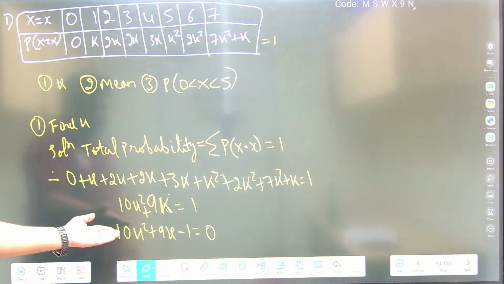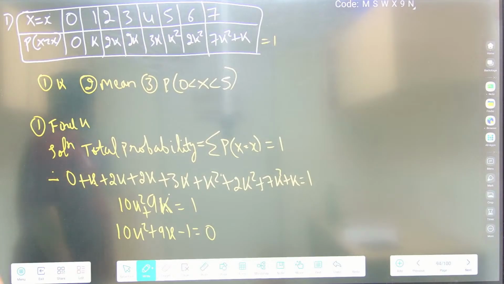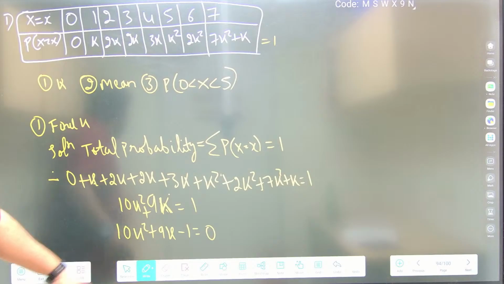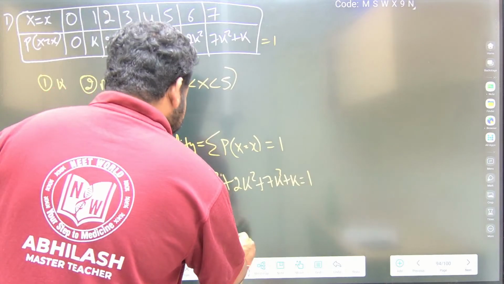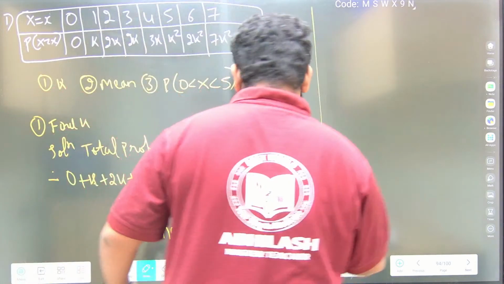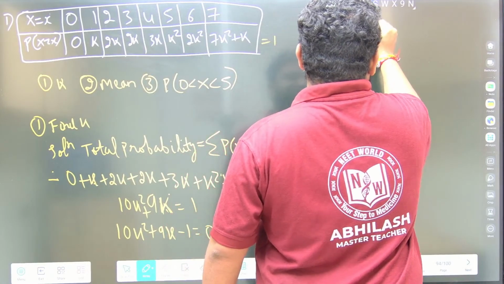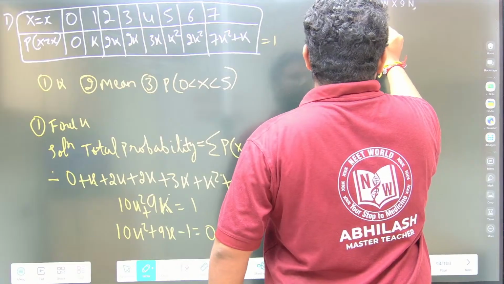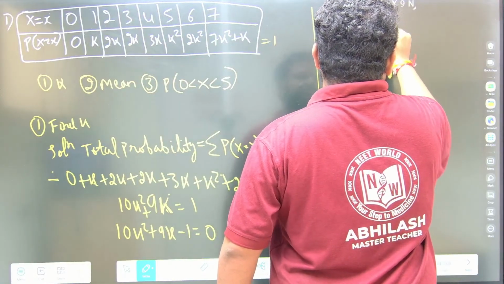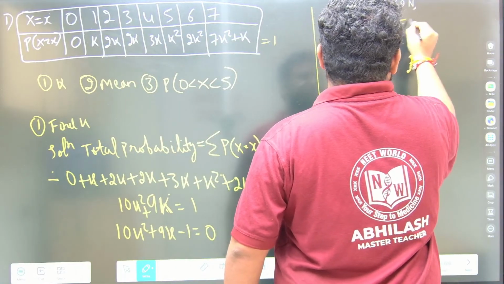Now this is a quadratic equation in k. I can write this as 10k square plus 10k minus k minus 1 is equal to 0.